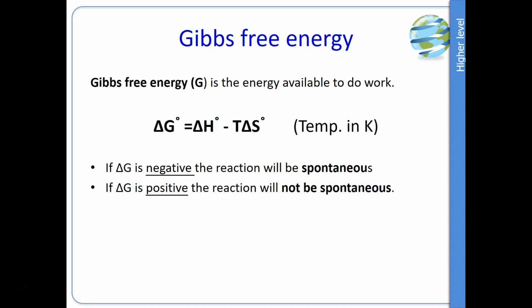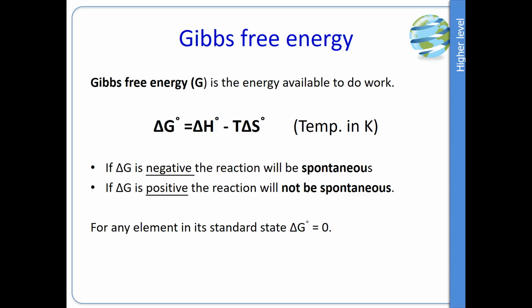Now the value of Gibbs free energy tells us something very interesting. It tells us if a reaction is spontaneous or not. Now if delta G is negative, the reaction will be spontaneous. That means it will occur naturally, quite easily. Now it might require a spark, it might require an initial bit of energy to get going, but it will spontaneously occur. Whereas if delta G is positive, the reaction will not be spontaneous.